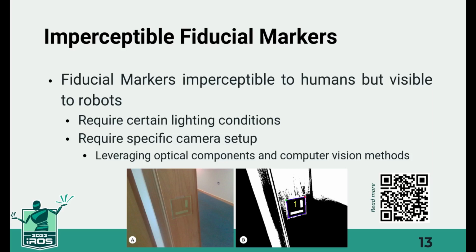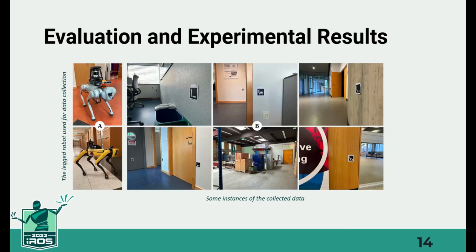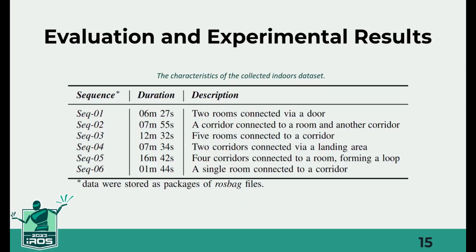done by the authors. For evaluating the performance of the proposed method, labeled as visual S-graphs, in real-world conditions, a 3D LiDAR sensor and an Intel RealSense depth camera were mounted on two-legged robots. The robots collected data provided by the sensors while traversing various indoor environments with different configurations. Each wall and door of the environment was labeled with printed ARG markers, and the unique identifiers of the markers were stored in a database to fit the method. You can see the characteristics of the collected indoor dataset here.